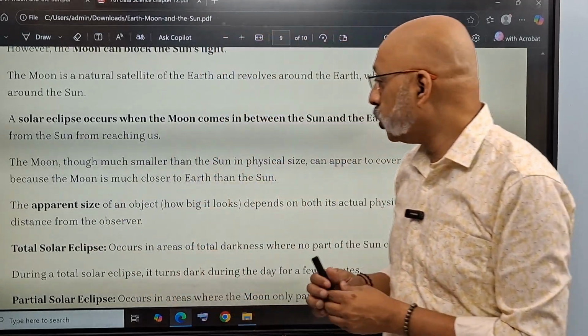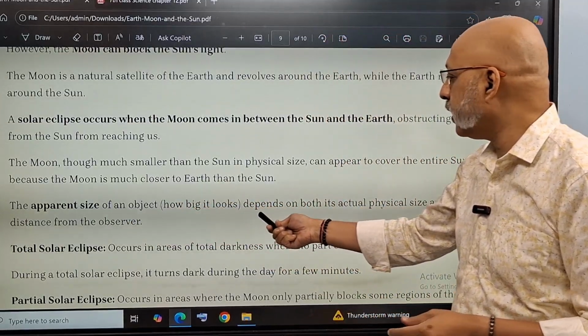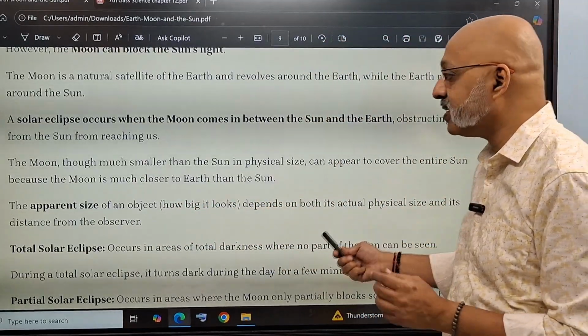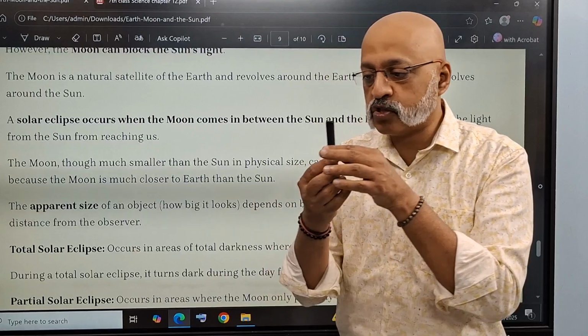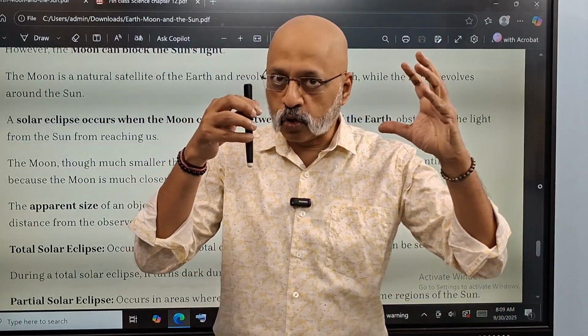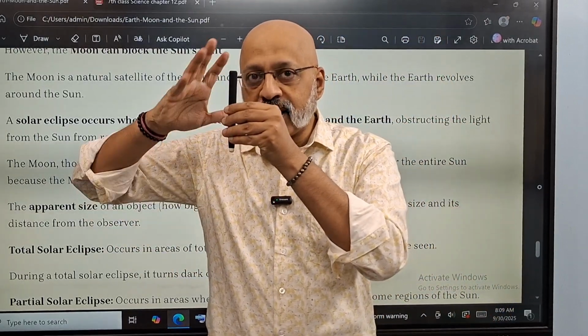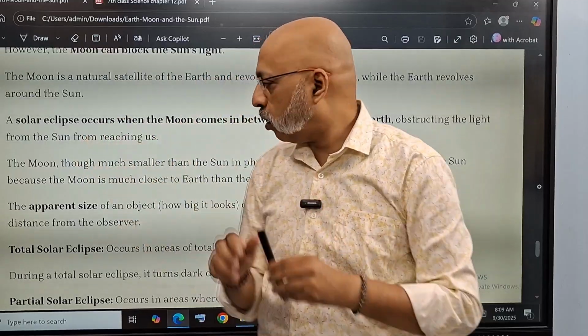You understand that? So the apparent size of an object, how big it looks, depends on both its actual physical size and its distance from the observer. So the moon is closer to the earth, not to the sun. So therefore, it can even cover the most portion of the sun.